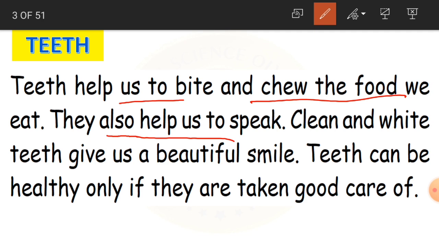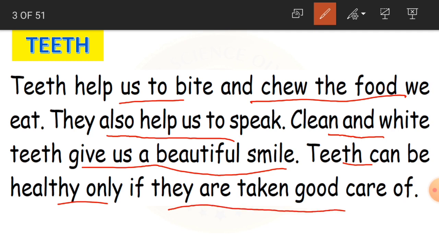Okay, and clean and white teeth give us a beautiful smile. So it also adds beauty to our face. How? Because if you give a beautiful smile, then your clean and white teeth add beauty to your face. So they also give us a beautiful smile. And teeth can be healthy only if they are taken good care of. Yes, children, teeth can be healthy only if they are taken good care of.